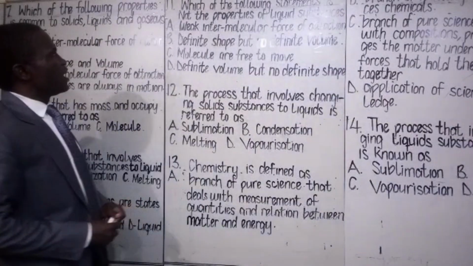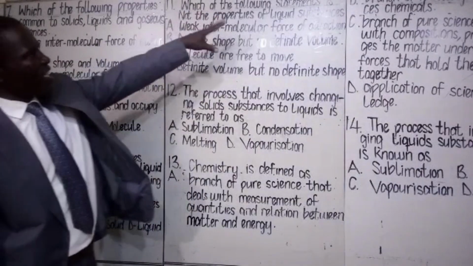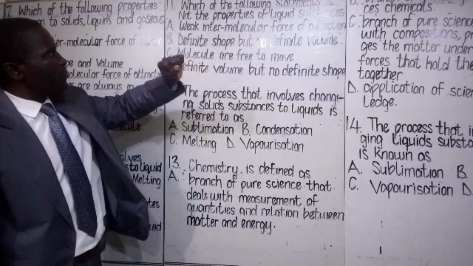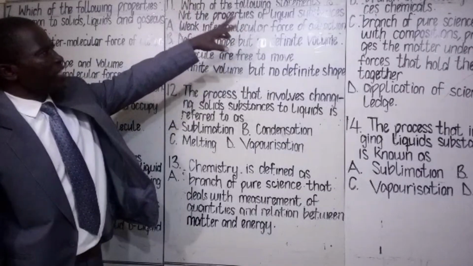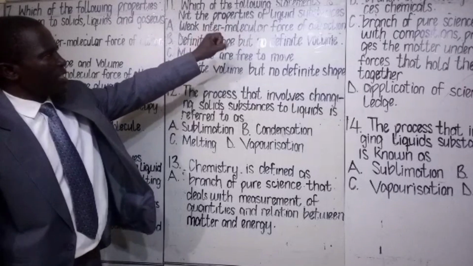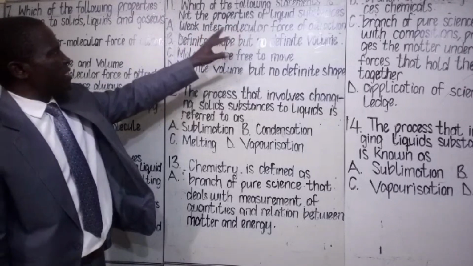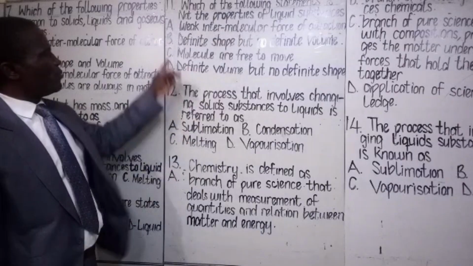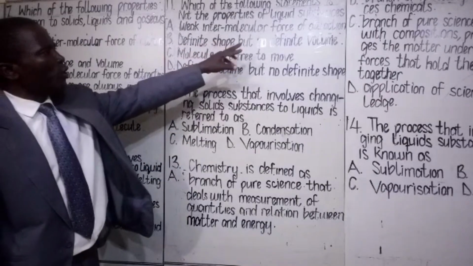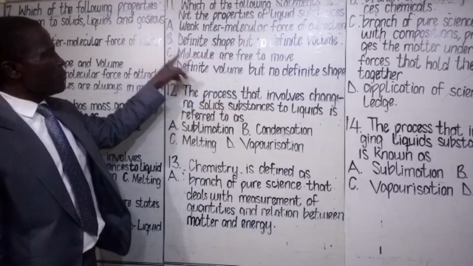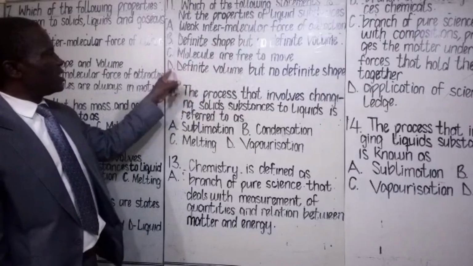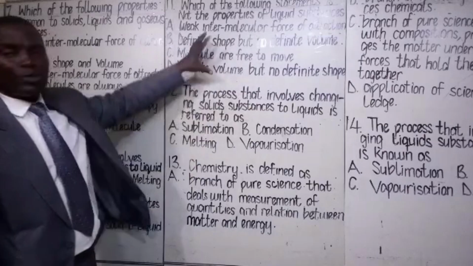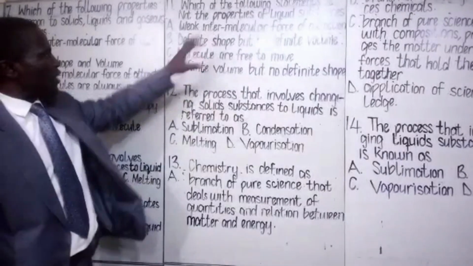Class assessment 11. Which of the following statements is not the properties of liquid substances? A. Weak intermolecular force of attraction. B. Definite shape but no definite volume. C. Molecules are free to move. D. Definite volume but no definite shape. You choose the most appropriate option out of this.